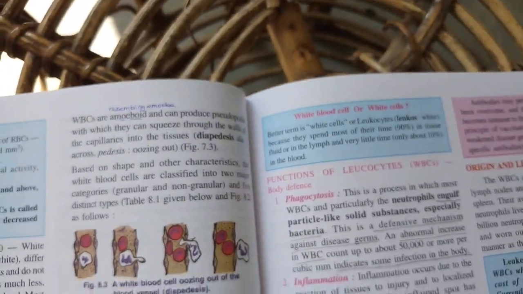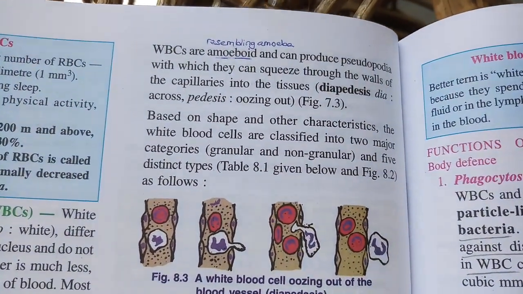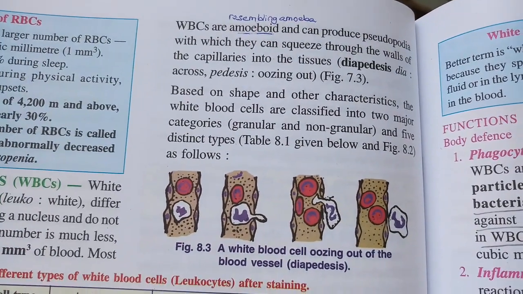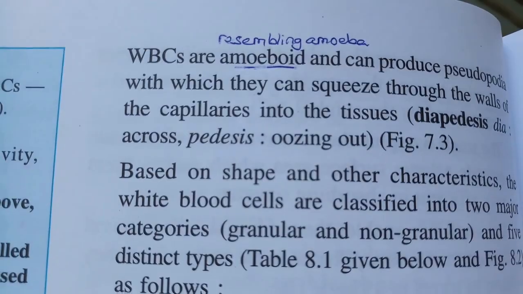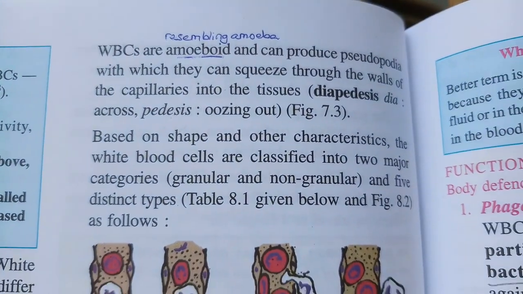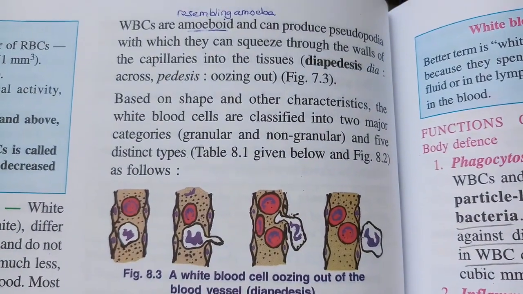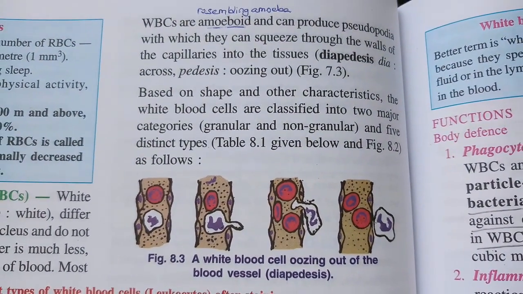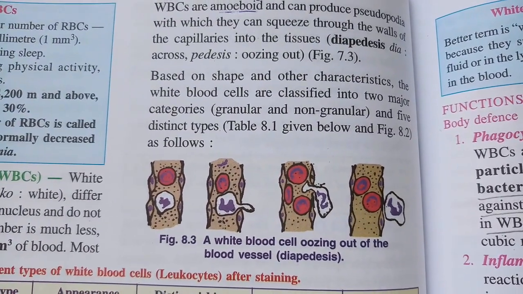These WBCs are amoeboid and can produce pseudopodia. You know amoeboid structure. I just put a word here. You can see the resembling amoeba and produces pseudopodia. So it can move the way amoeba moves, right? And it can easily squeeze through the walls of capillaries into the tissues, and that is what we call diapedesis.